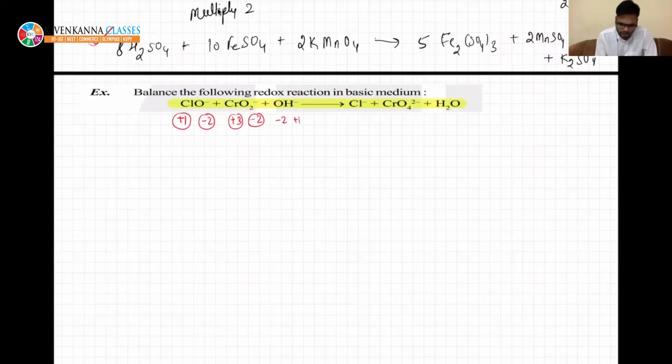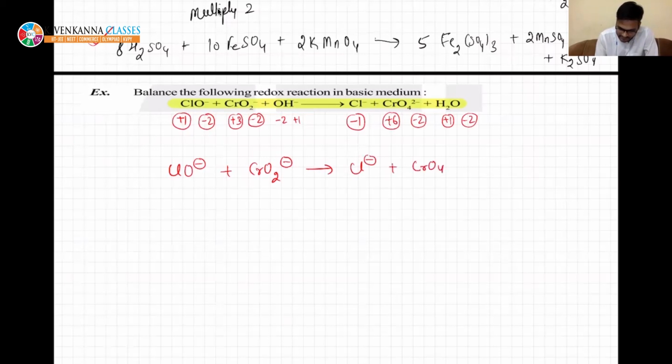OH minus is not required. Chlorine again -1 here. If you see here, chromium is +6, oxygen -2, it is +1, it is -2. So remove all others, keep only those which are undergoing change. You write them: ClO minus plus CrO2 minus is undergoing change to Cl minus plus CrO4 minus.